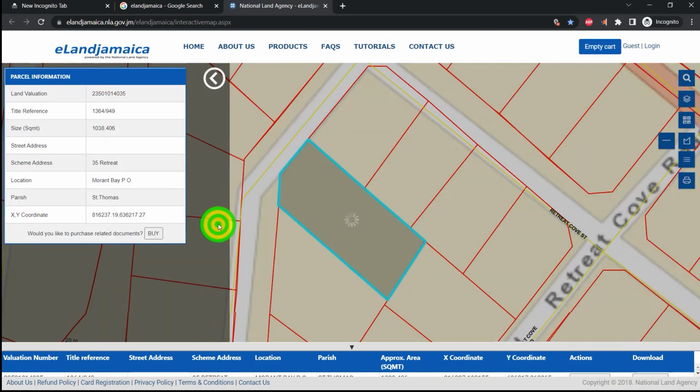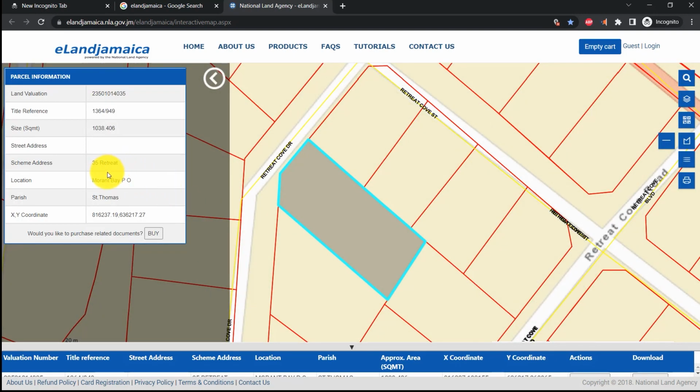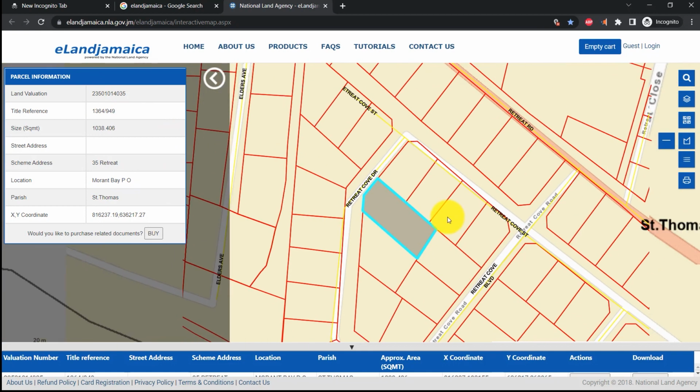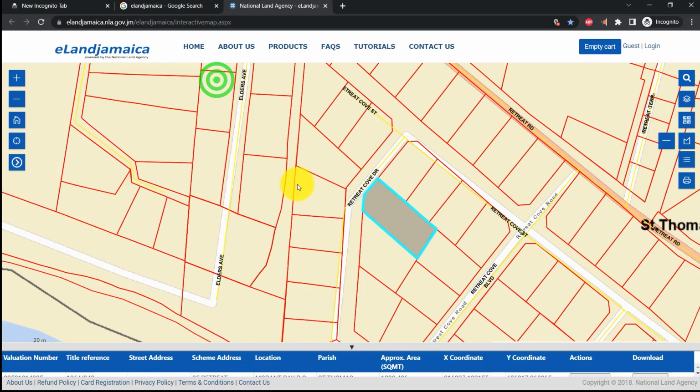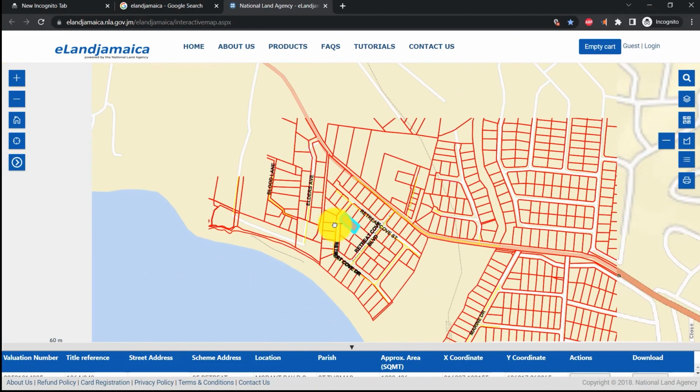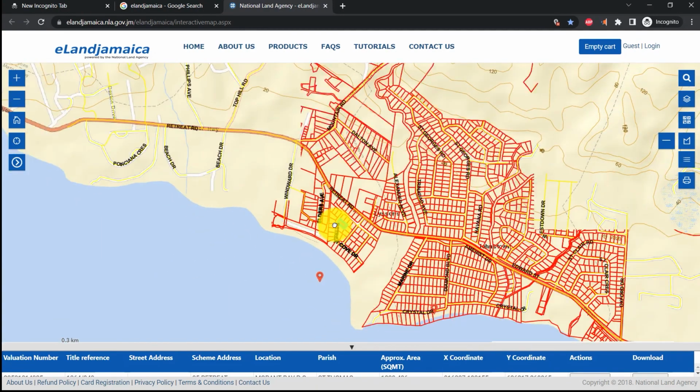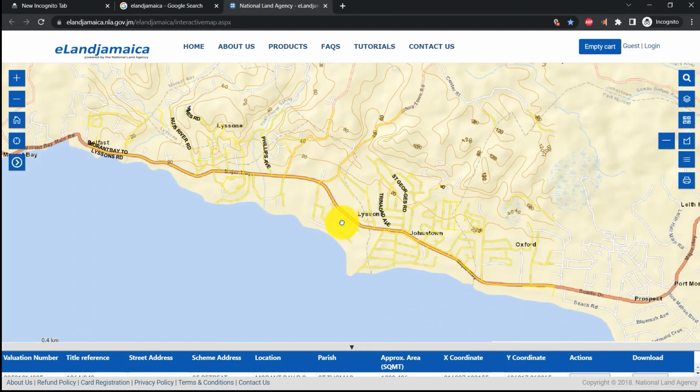We can just click on one of them, and it tells us the exact address of the lot and also the location, the parish. So you can just use this as a preliminary guide as to where you can invest. And if you have your eyes on a particular location, then you can have information about that location.